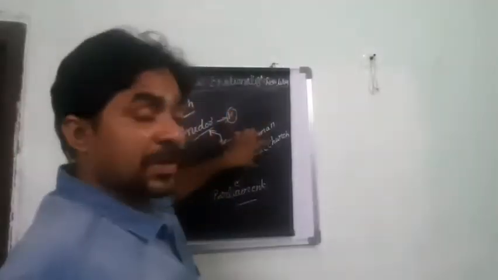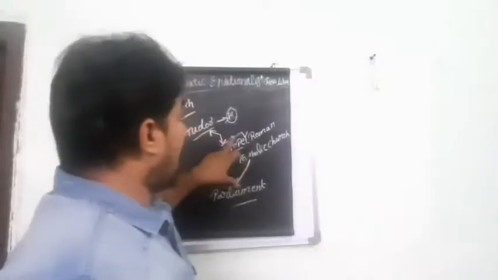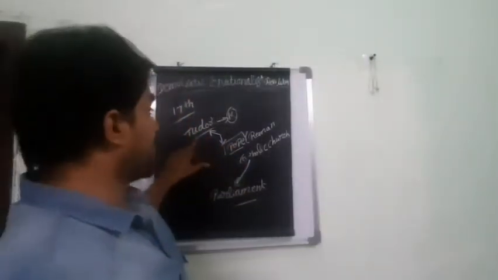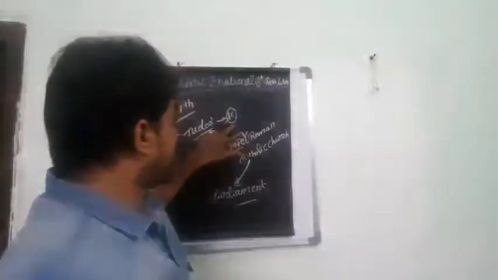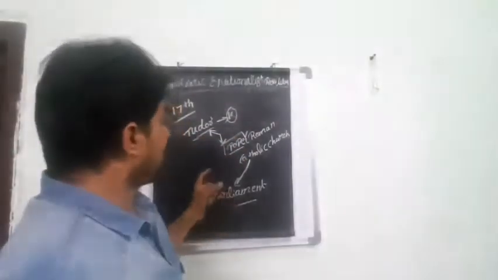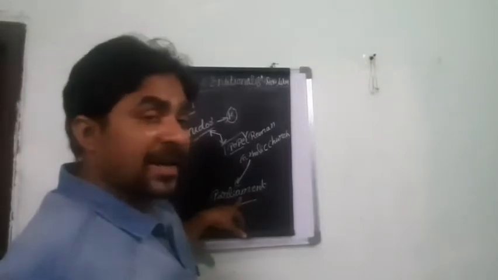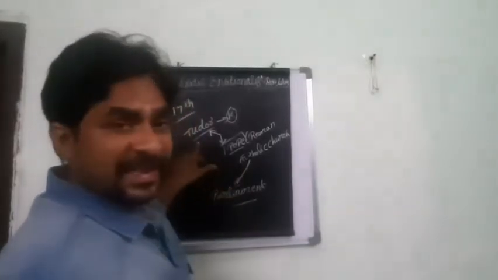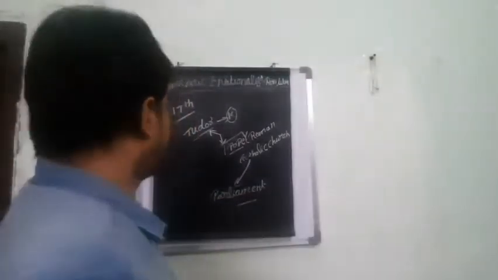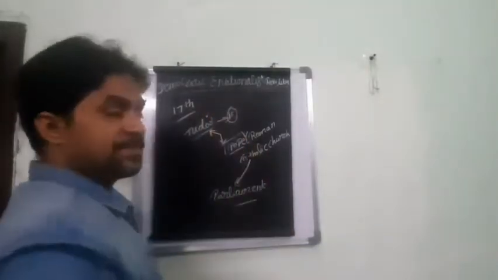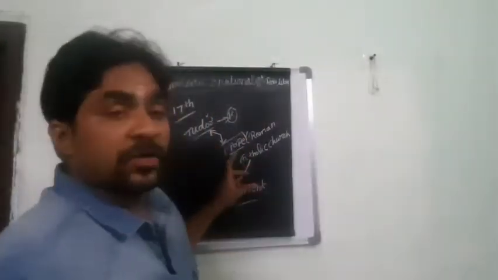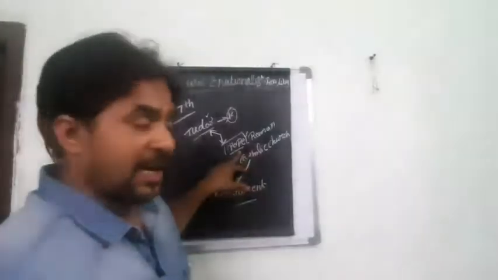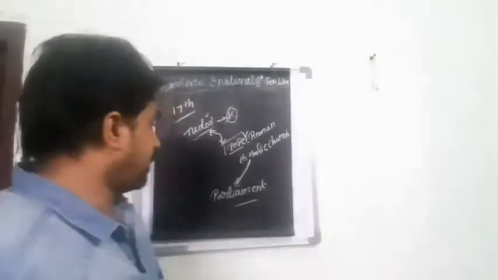The Roman Catholic Church head is called the Pope, and the Pope was always involved in the issues of the Tudor dynasty, that is, in the issues of the king system also. And one more thing is the parliament was also involved in the matters of the Tudor dynasty. But the Tudor dynasty did not like to follow the Roman Catholic advice given by the Pope, and also did not want to follow the advice given by the parliament.